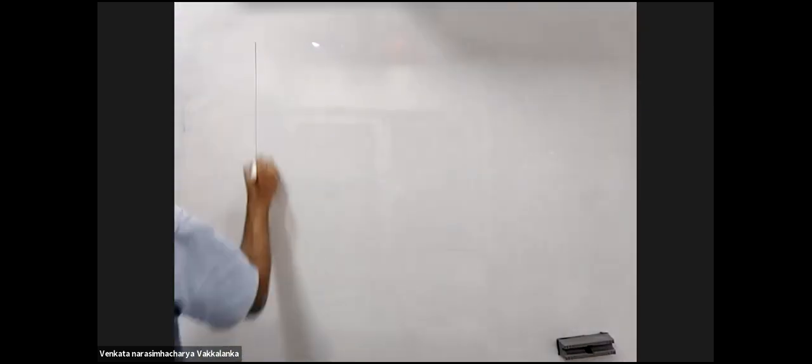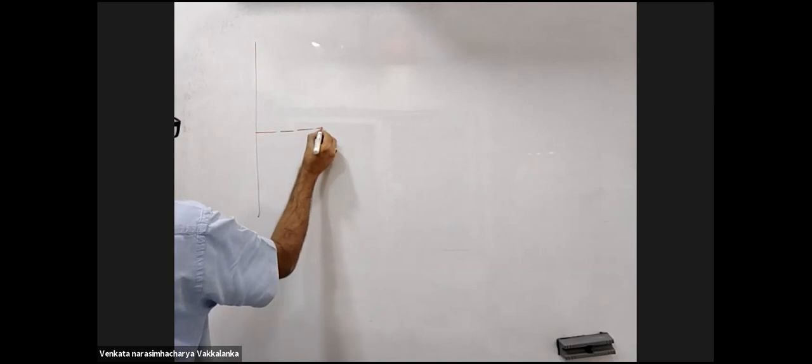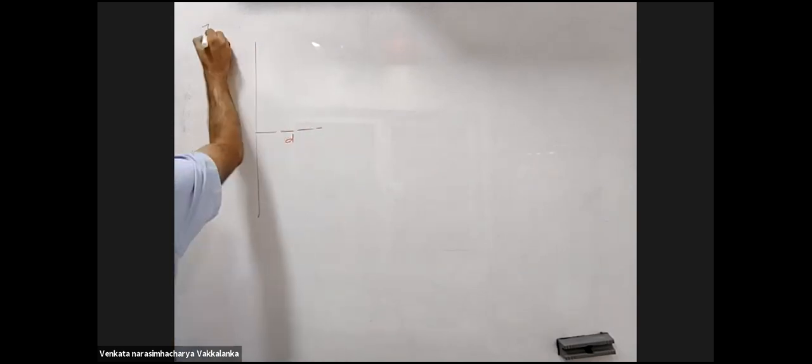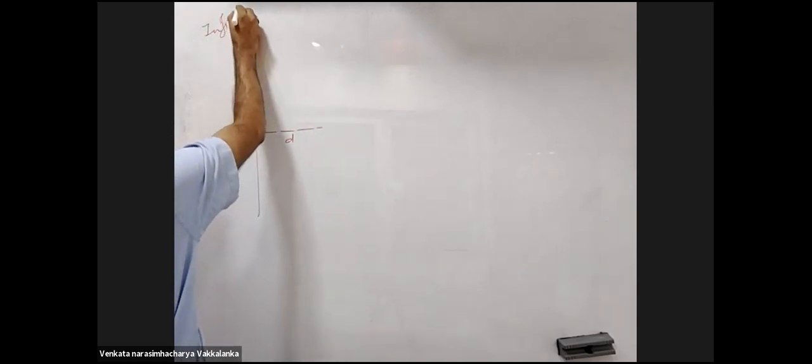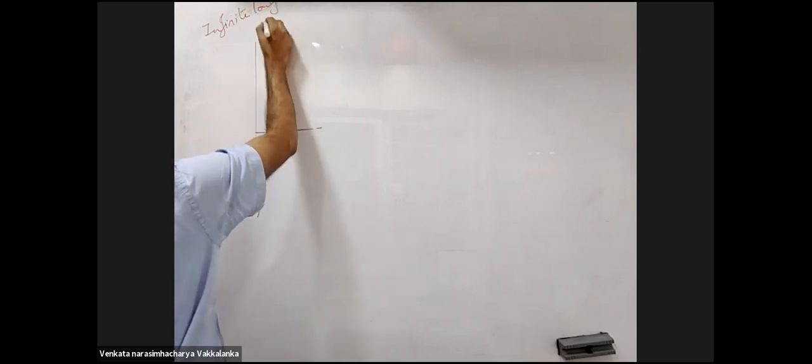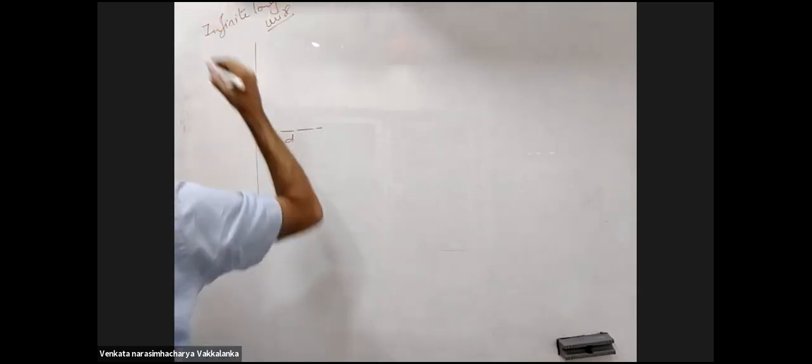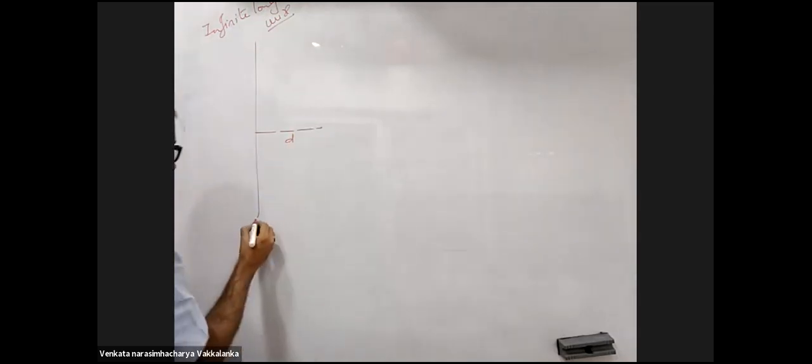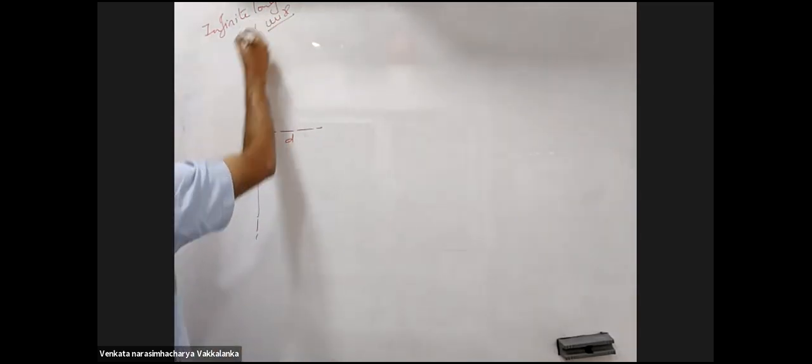Now listen. There are several extended bodies, specifically used: a ring, hollow sphere, solid sphere. These are the maximum used. Now there's one typical problem in Irodov for which we have to derive this. This is an infinite long wire. I want the field here due to the infinite long wire.